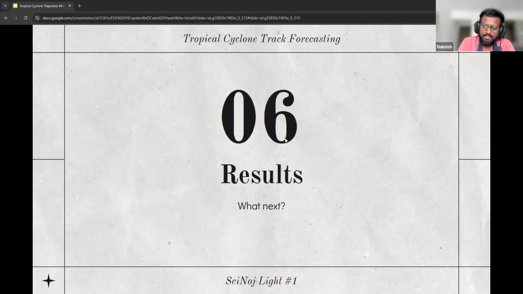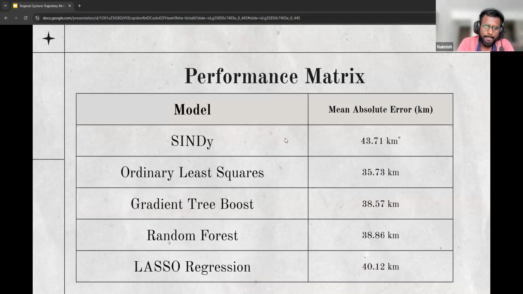Right. Now let's look at our results. So, the performance matrix. There is an asterisk next to SINDy. I will get into the explanation behind that when we get to the discussion section, but let's just look at this for now. Right. SINDy: 43.71 kilometers. We compared it to other standard regression techniques: OLS, gradient boost, random forest, and just normal Lasso regression. You may be wondering why SINDy performs worse than all of them. We'll get to it in a while. But what Anton mentioned during his talk will also feature in our results discussion. So that is something to look forward to, I hope.